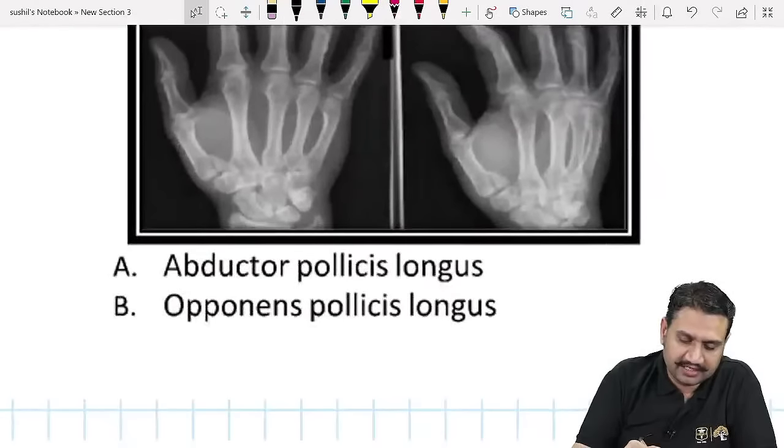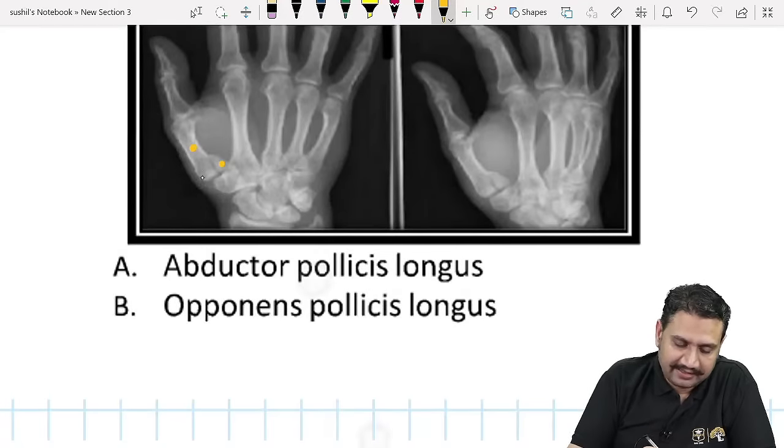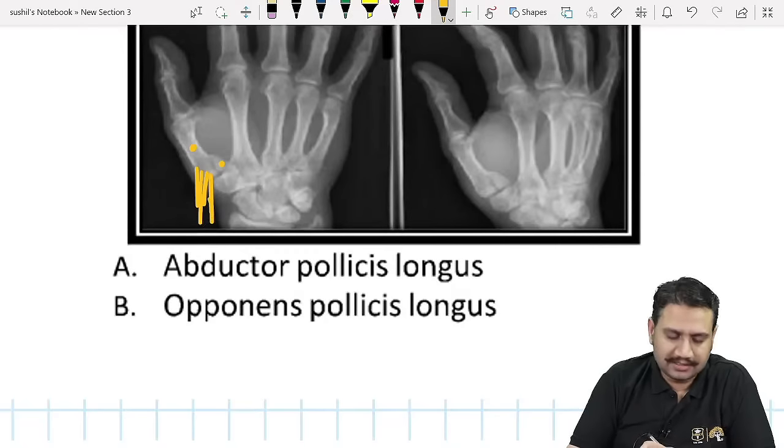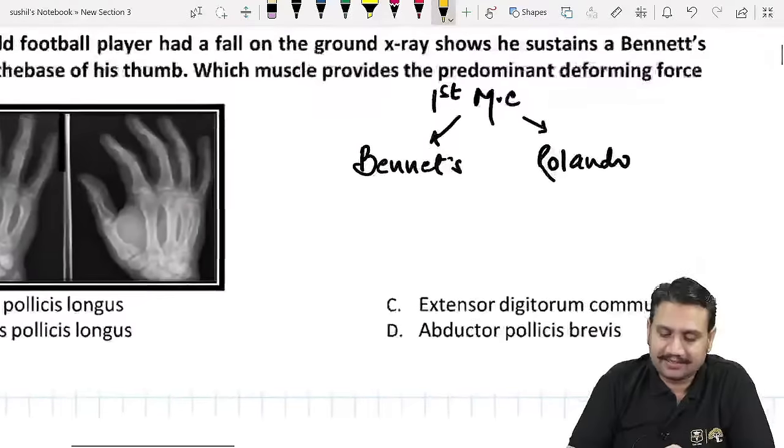Bennett is like this, which has been given to you in the paper. This is the proximal part of the bone, and that's the distal bone. You can see the fracture line. This distal part has the attachment of one of the muscles. What muscle is that? The abductor pollicis longus. It is APL.